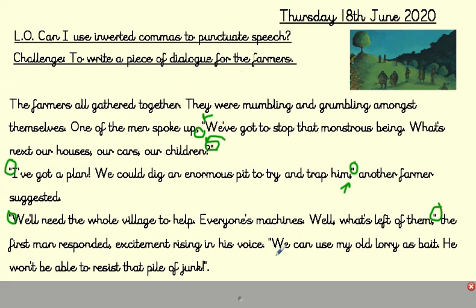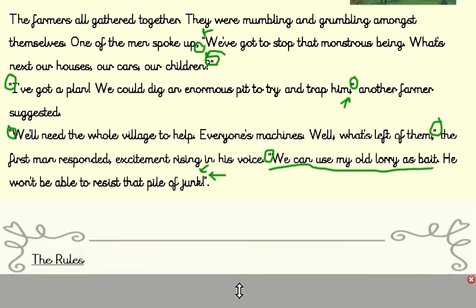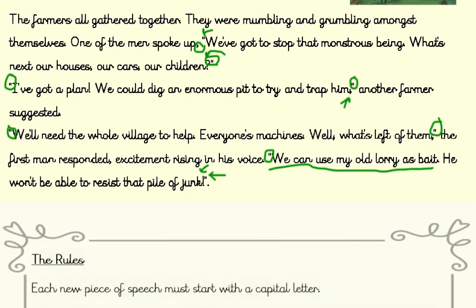We can use my old lorry as bait. He won't be able to resist that pile of junk. Now, because it's the same speaker, I'm staying on the same line, but I'm starting my speech marks again, starting my inverted commas again for the next bit of speech in my sentence. And I've got my exclamation mark before my speech marks, just here, and then my inverted commas, my speech marks, to close the speech.